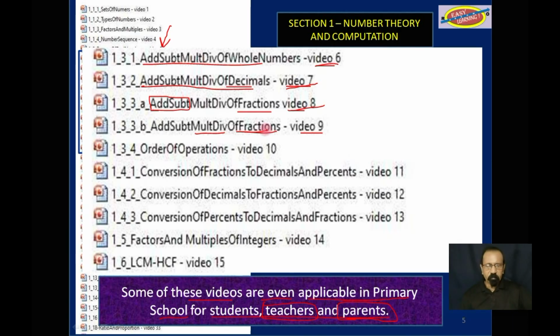Sometimes some students and sometimes some children and even their parents may have problems with those. And then there are other videos down here, like video 11 and so on. Most of these would be work done in the primary school, grade 5 and 6. So there is help here for those students and parents and even teachers at the primary school level who may find it useful to use these videos.